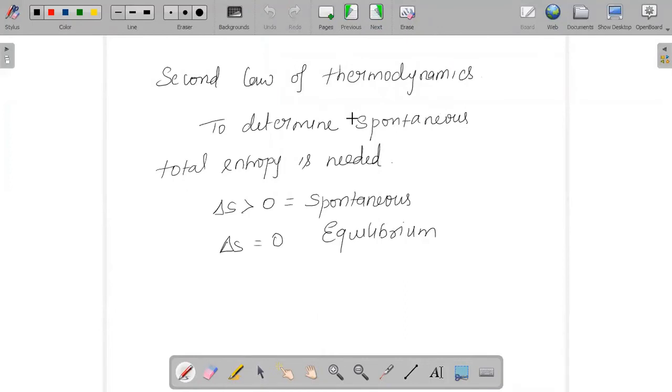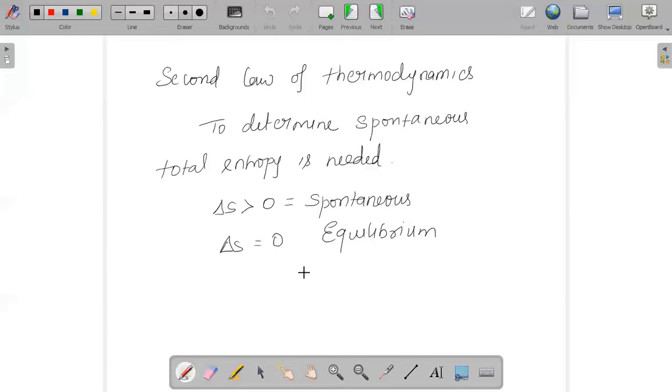And yes, the second law of thermodynamics. The second law of thermodynamics is used in order to determine the spontaneity of a reaction. And when they ask about spontaneity, the question may give some options and say, choose which reaction is spontaneous or which reaction is non-spontaneous, or what are the conditions for a reaction to be spontaneous.